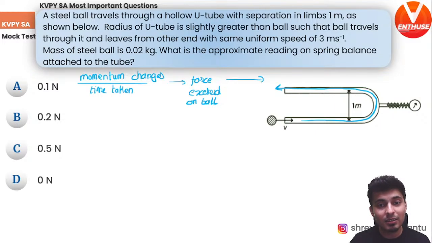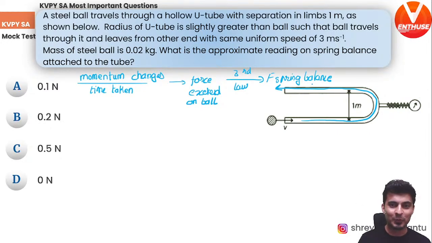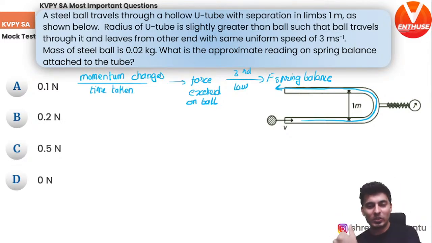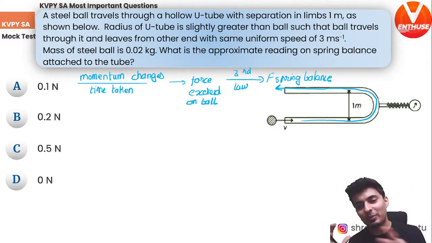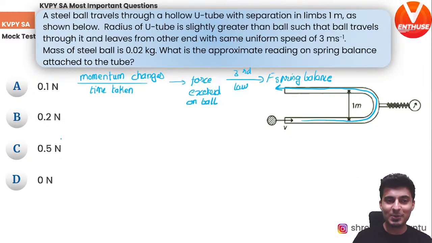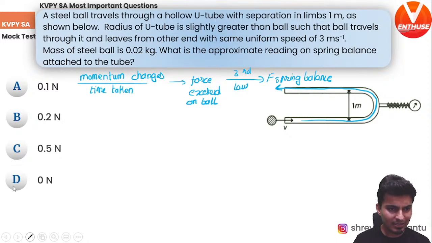By Newton's third law, there should be an equal and opposite reaction on the spring balance. So that should be nothing but the force on the spring balance. Does that make sense to all of you? So the ball's momentum was changed. There was a force on the ball. So the ball also exerts an equal and opposite reaction on the spring balance. So the rate at which the momentum changes gives me the force. Fair enough. Now, let's try to think carefully.